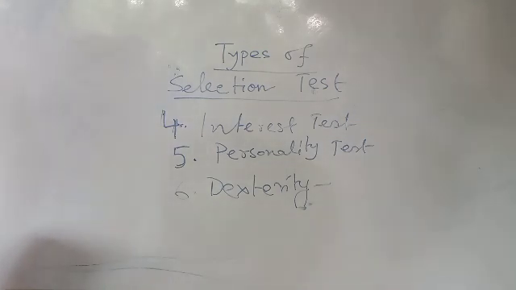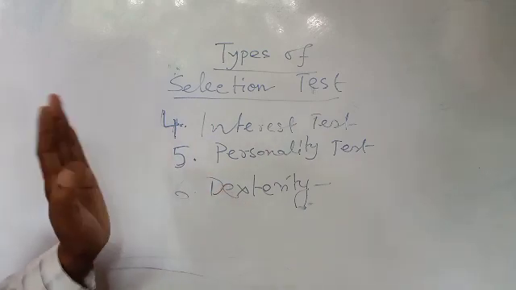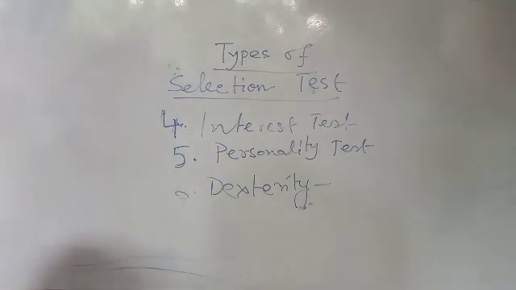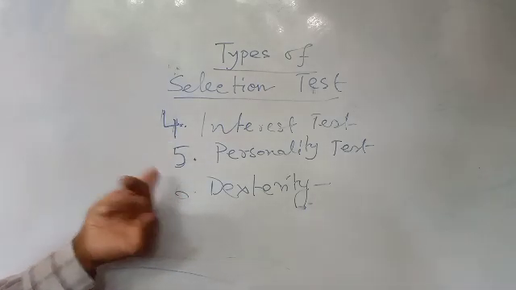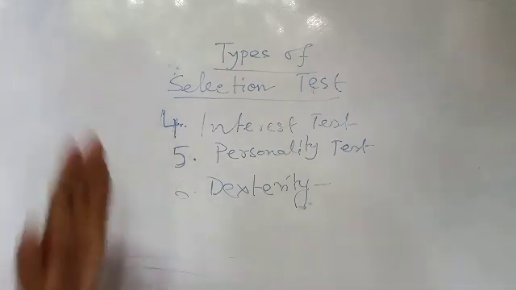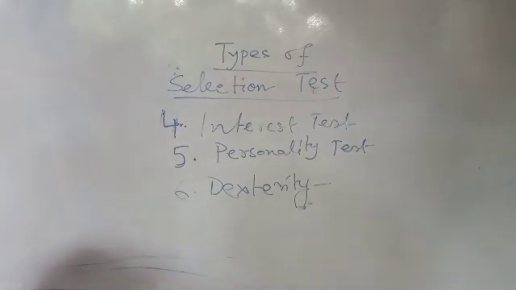Suppose you have to handle a machine, how you can operate the machine. Different types of information are required by the concerned authority. For that we have to go for different types of test, and if required all the tests will be conducted by the organization. If required only one or two, or only one test will be conducted.